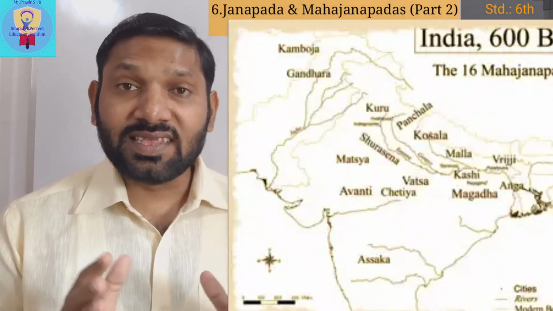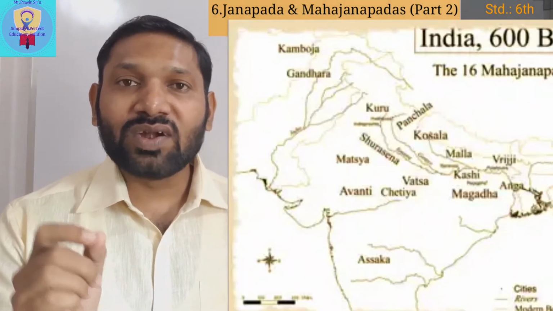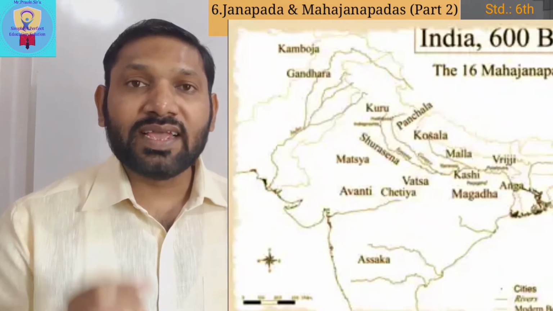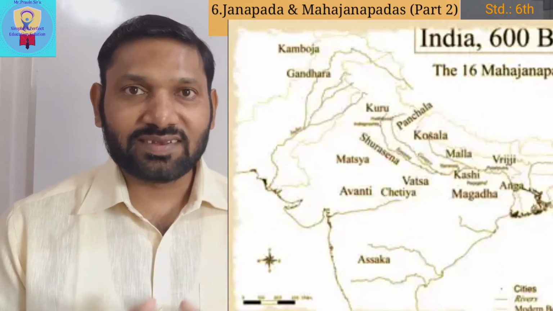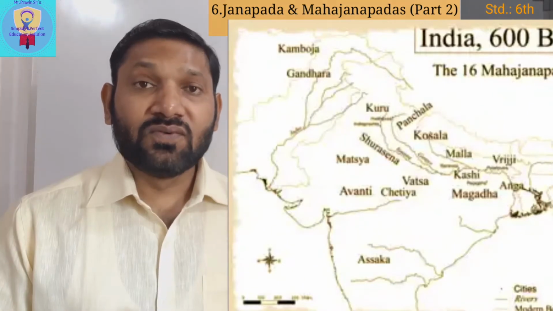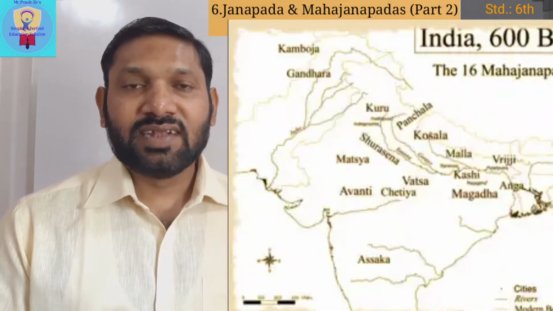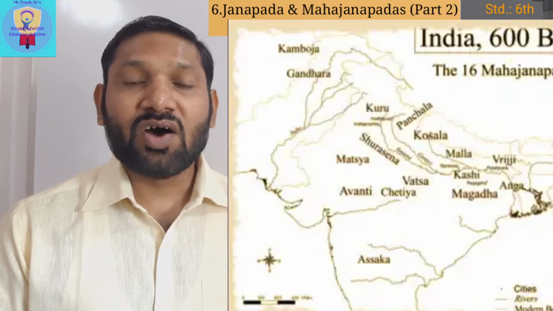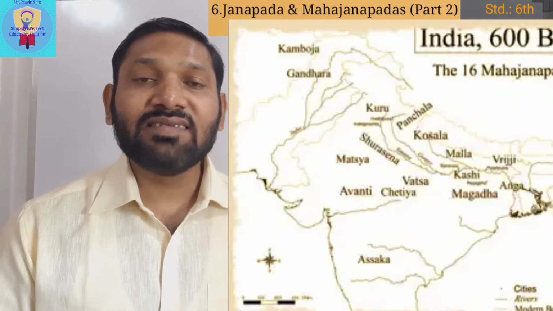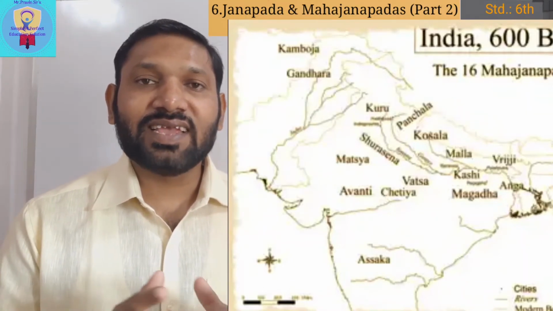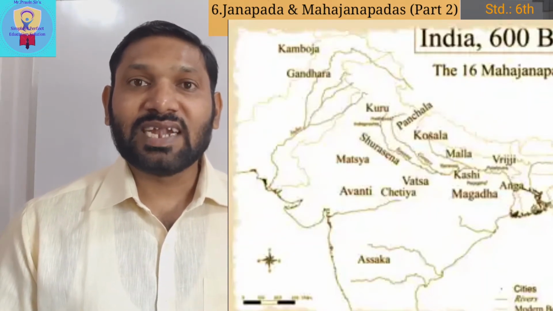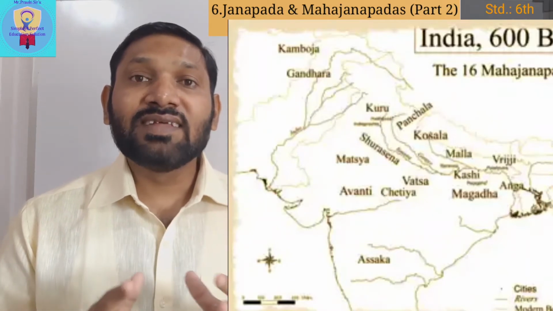11th, Avanti, known nowadays as Ujjain. 12th is Ang, the modern name of Ang is Champa, East Bihar. 13th is Magadha, nowadays known as South Bihar. 14th, Vriji, nowadays known as North Bihar. 15th is Gandhara, nowadays known as Peshawar in Pakistan. 16th is Kamboj, the modern name of Kamboj is Afghanistan, which was in the northwest of the Indian subcontinent.